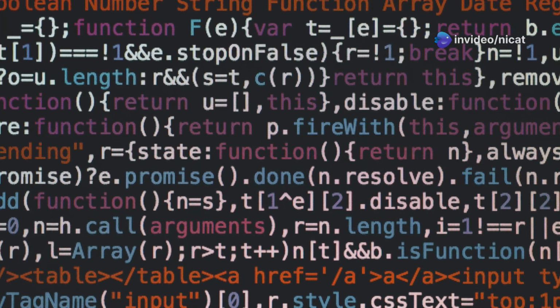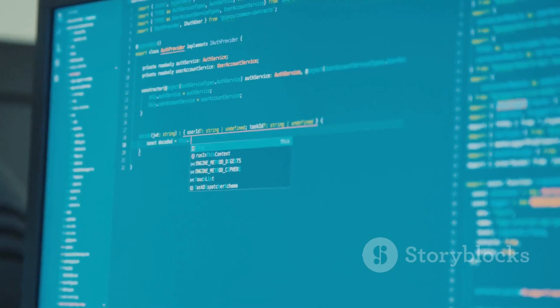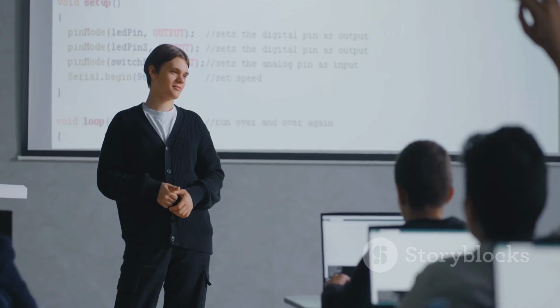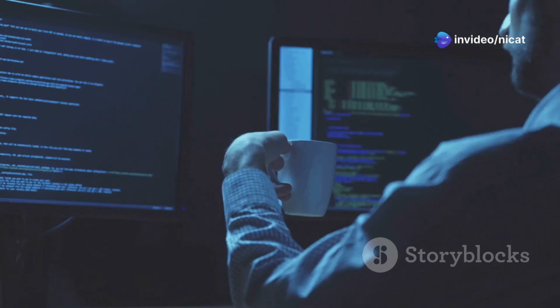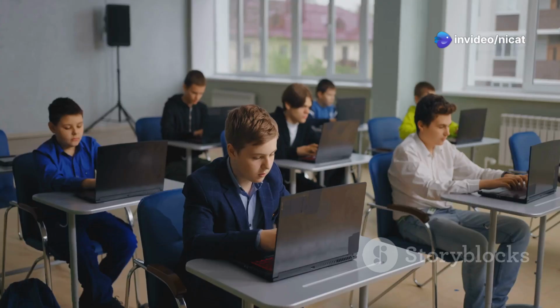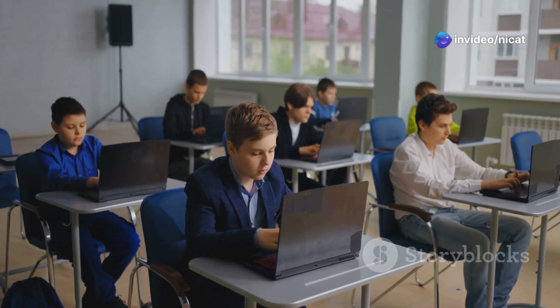Think of C++ as a set of tools. You use these tools to build amazing things. This essay will guide you through the basics. We'll start with the fundamentals. Then we'll move on to more advanced concepts. Get ready to learn and have fun along the way.